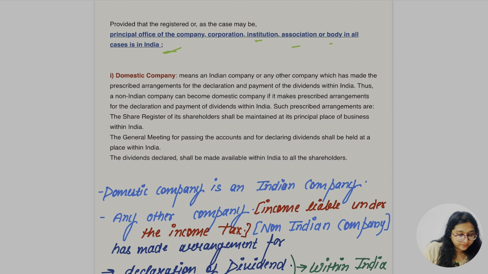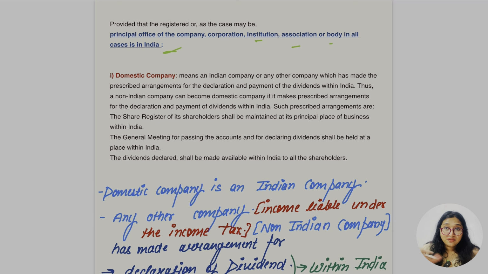Okay, so now I know the meaning of Indian company. Now the very first thing I have to understand is what a domestic company is. I know the meaning of foreign company: a foreign company is that company which is not a domestic company. So I have to understand the meaning of domestic company.